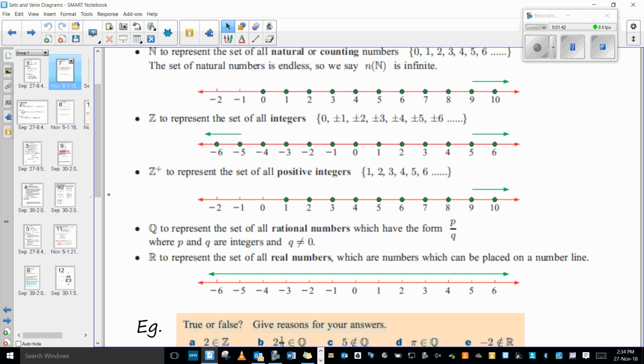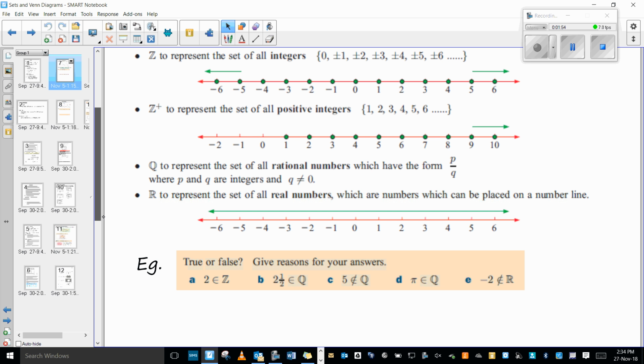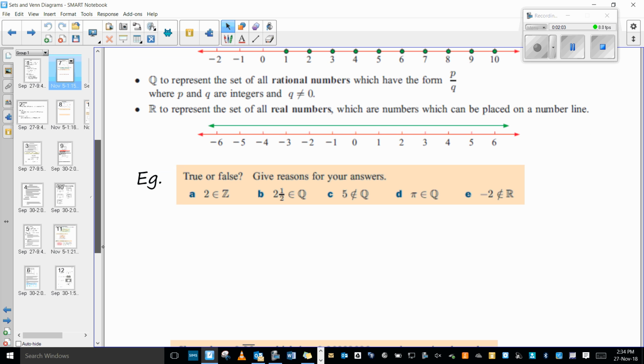R represents all real numbers. So we're talking about anyone and everything, except square root of -1. For your benefit, all numbers, not including non-real ones.